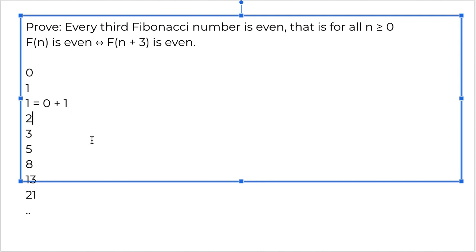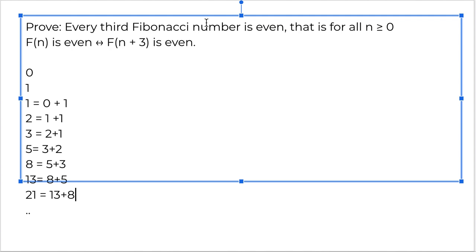Now 2 becomes the summation of the previous two numbers, that is 1 plus 1. The next is 2 plus 1, that is the previous two numbers. 5 becomes the summation of 3 plus 2. 8 becomes the summation of 5 plus 3. 13 becomes the summation of 8 plus 5. And 21 becomes the summation of 13 plus 8. And it goes on, right?